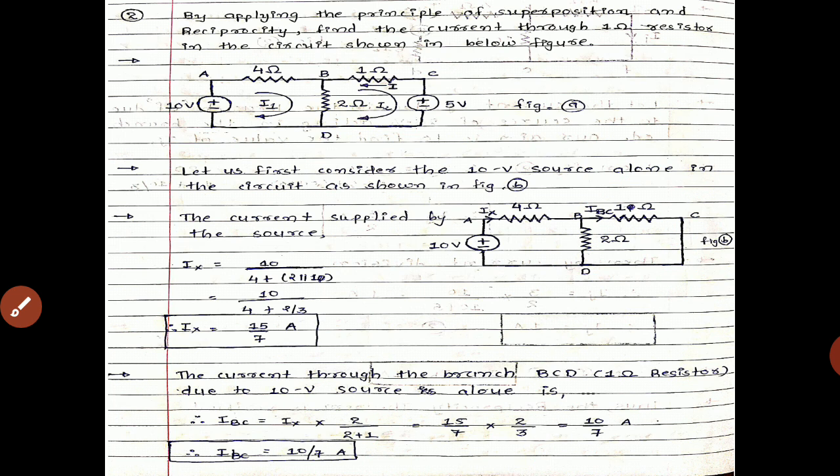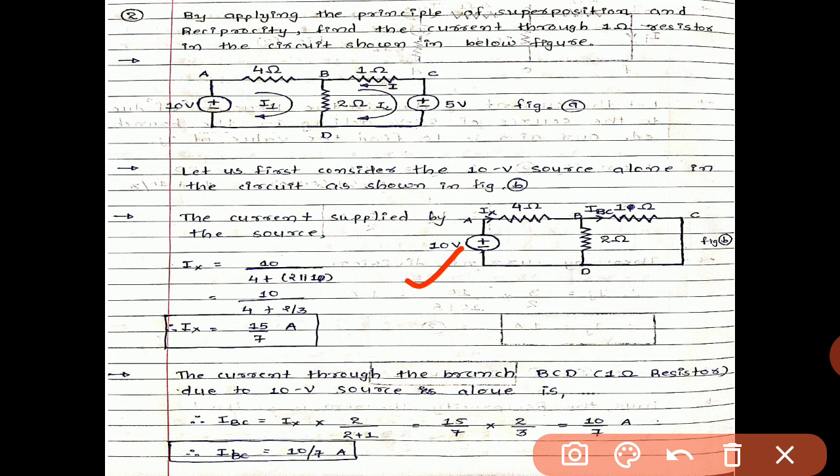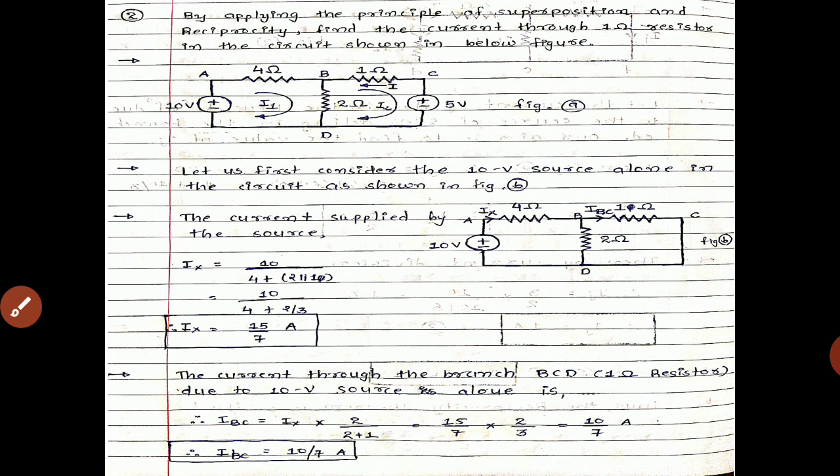So simply here the current divider rule is applied, as we applied in the previous case, example number 1. So 15 divided by 7 multiplied by 2 by 3, which equals 10 divided by 7 ampere. So IBC equals 10 divided by 7 ampere in this case. So if we consider the 10 volt source alone, we get the current 10 divided by 7 ampere. So for the 10 volt source the configuration is complete over here.